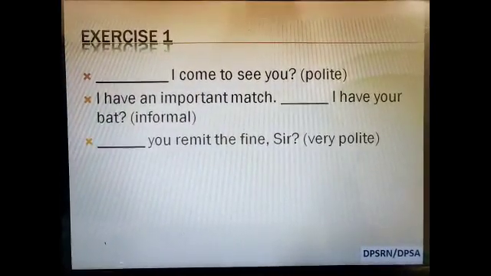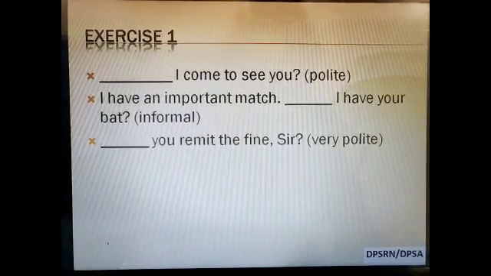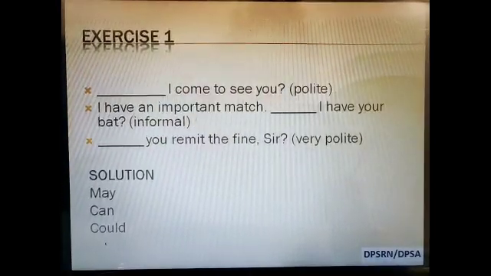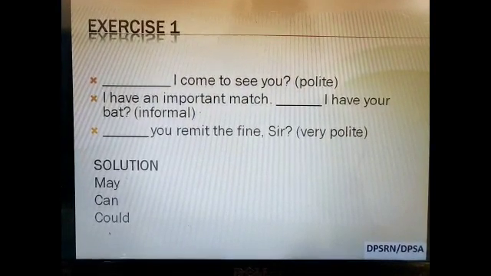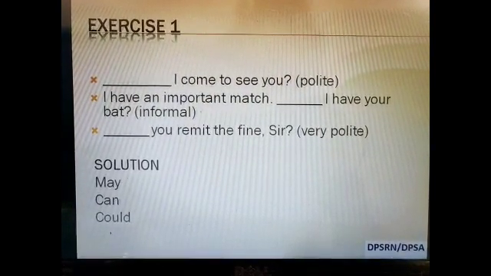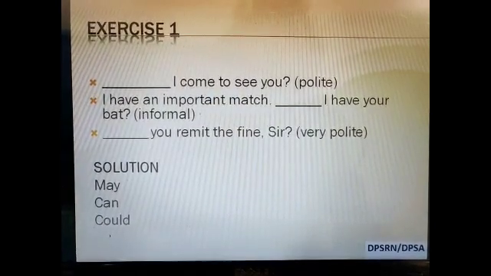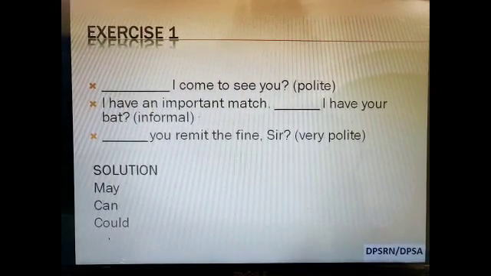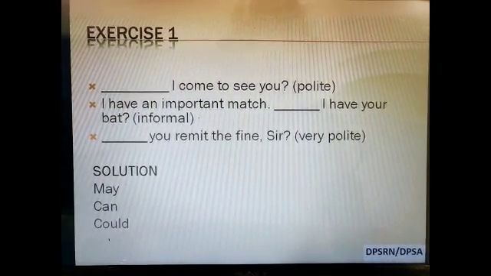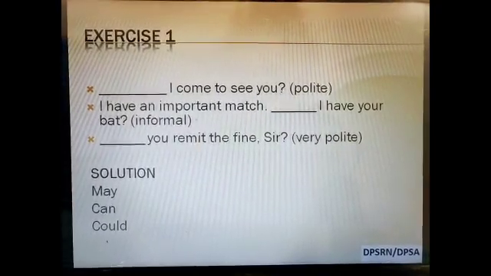Look at this exercise. Pause this video for a moment and we'll discuss the answers. May I come to see you? We have used may because we wanted to be polite. I have an important match. Can I have your bat? This is informal. So can is used in informal sense. Could you remit the fine, sir? We are being very polite here. I hope it is clear.